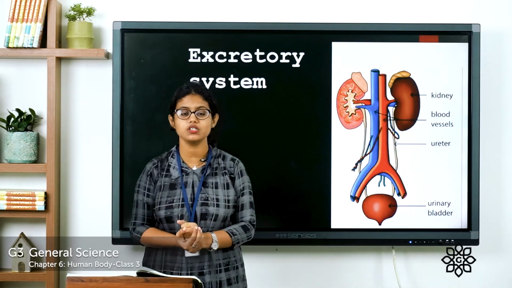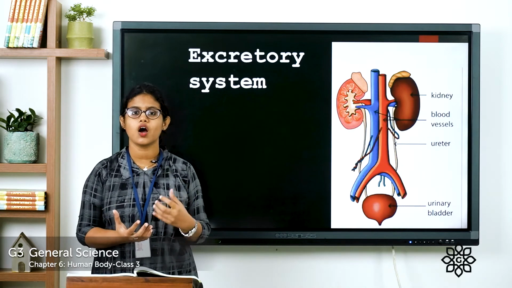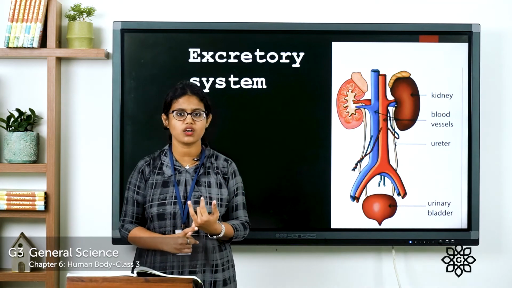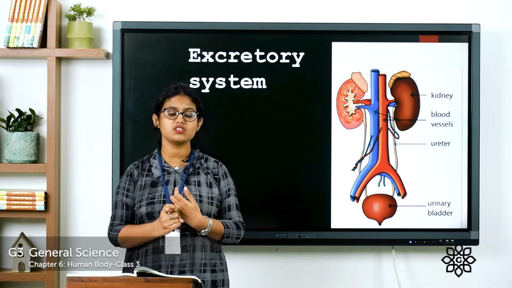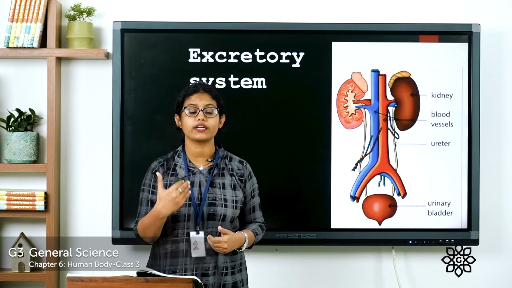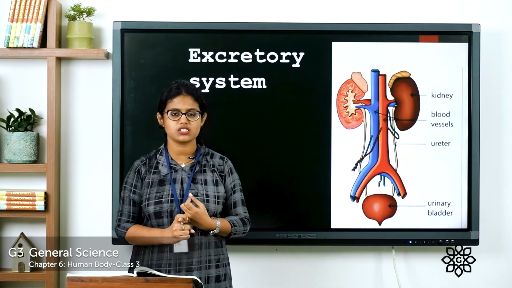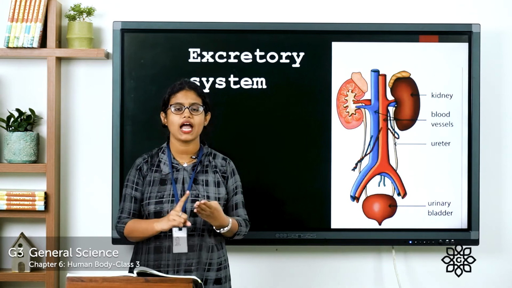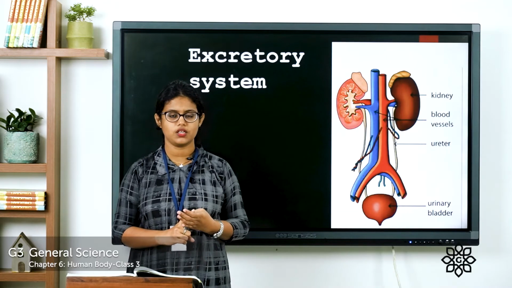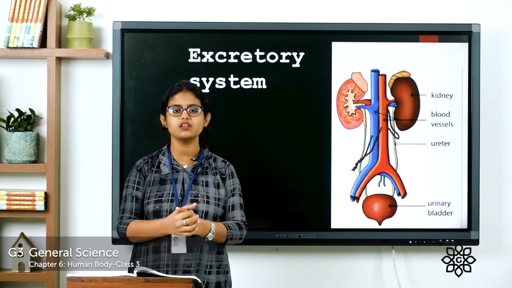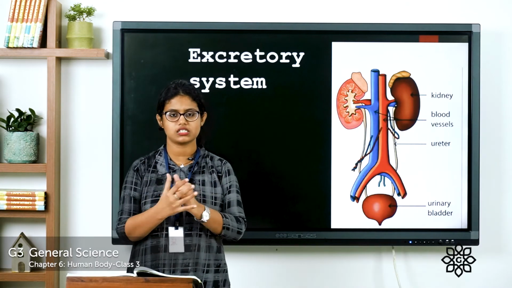So in this chapter, we learned about organs. We learned about internal organs, external organs, and then we learned about organ systems. We learned about the respiratory system, the digestive system, the circulatory system, and excretory system. Many organs that work together form an organ system.